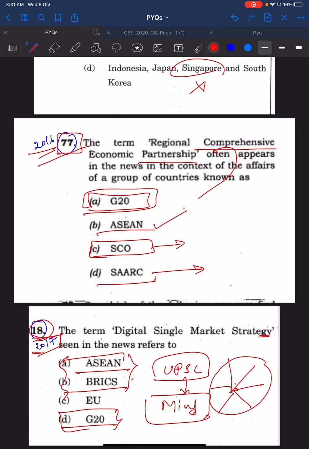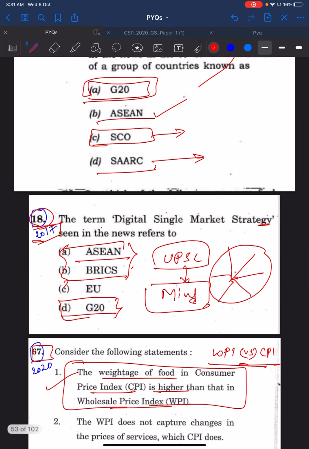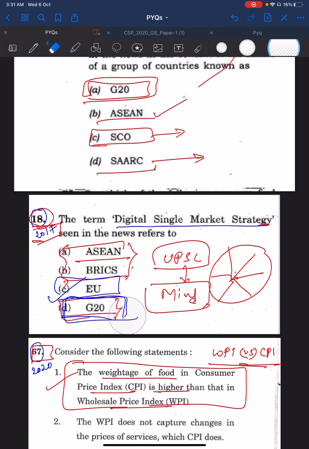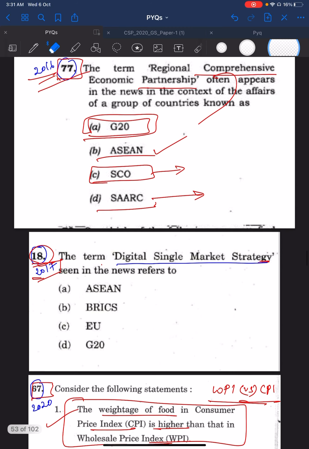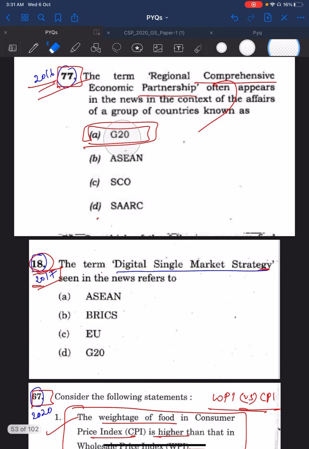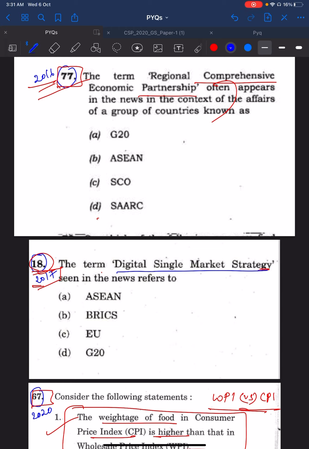This question is about ASEAN, and this question is about EU. Digital Single Market Strategy is about EU. But you see, G20 is repeatedly coming in the options. Whenever you see something in the options, guys, go through it, because whichever is repeated in the options again and again, UPSC will take that option and frame a question on it in the coming years.